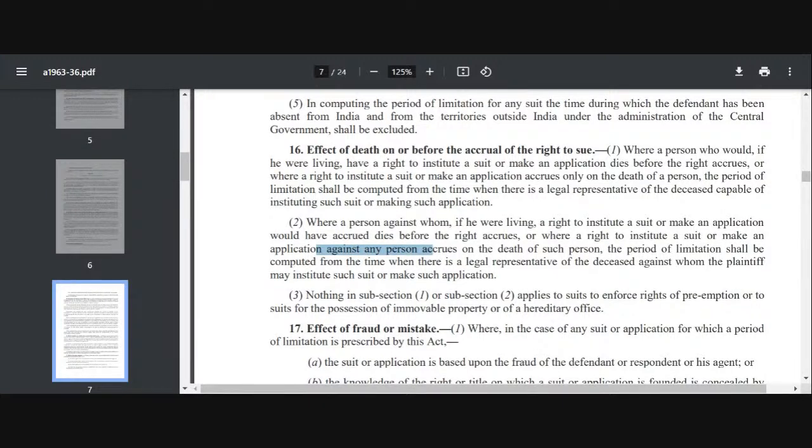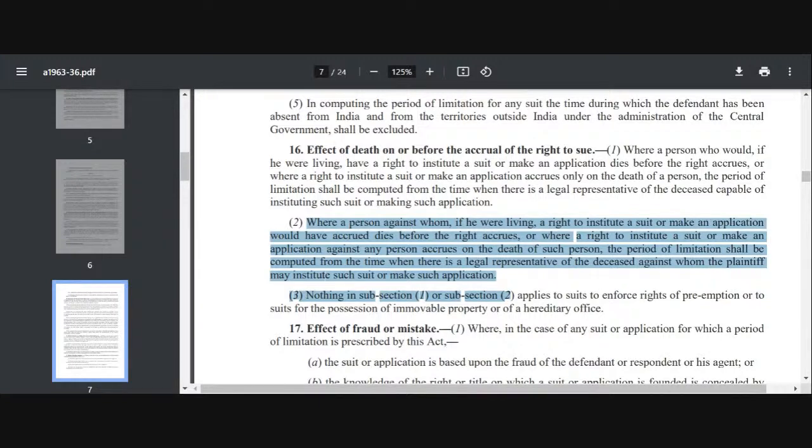That means this clause is applicable to plaintiff and this clause is applicable to defendant. Otherwise if you read, everything is same, but the word against is not used in clause 1, clause 2 has the word against. That means section 16 clause 1 applies to plaintiff and clause 2 applies to defendant, and section 16 clause 3 is an exception.